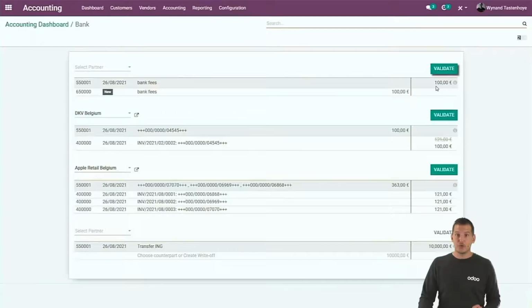So the next one is for an outgoing payment for bank fees. Thanks to the label, thanks to bank in the label, we can propose write-off accounts, different accounts based upon the label. So in this case, I proposed an expense account based upon the label.